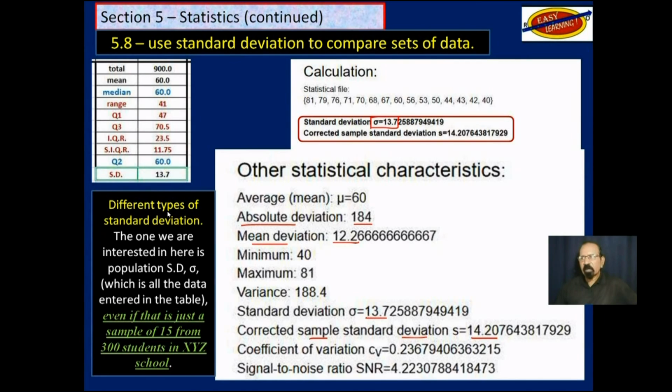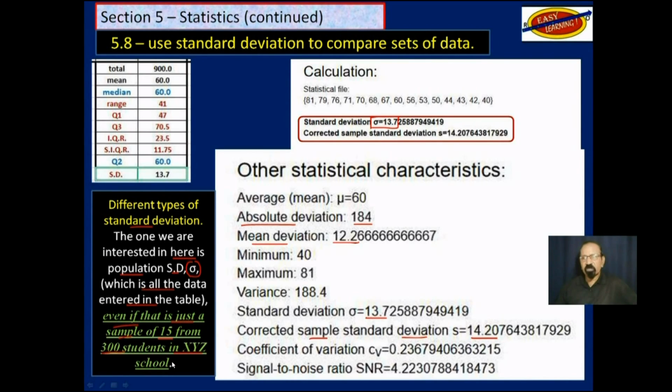There are different types of standard deviation, as I just pointed out. The one we are interested in here is the population standard deviation, which has this symbol, sigma, which is a lowercase s in Greek, and which is all the data entered in the table, even if that table is just a sample of 15 from 300 students in XYZ school.